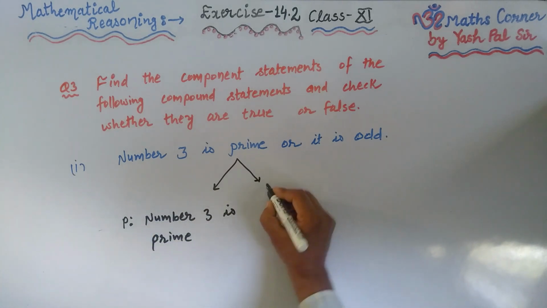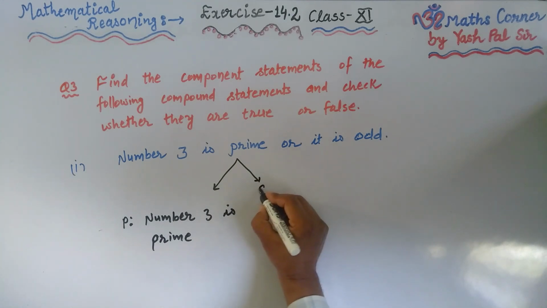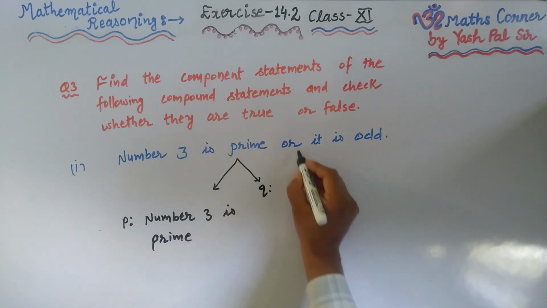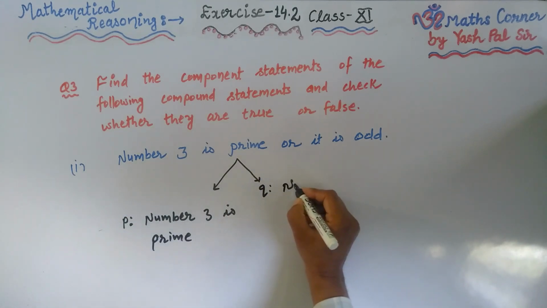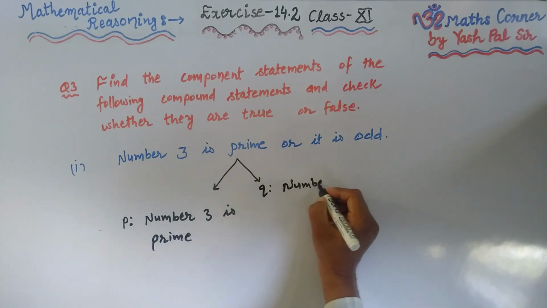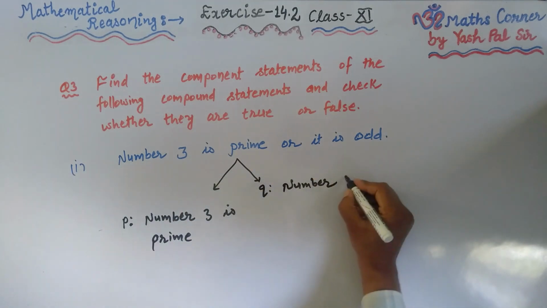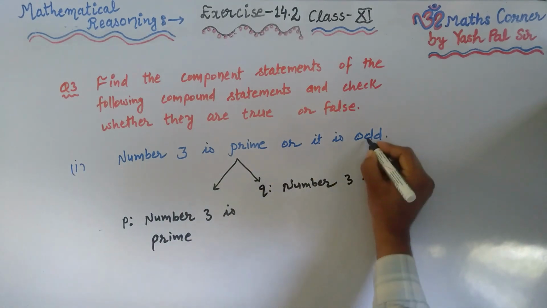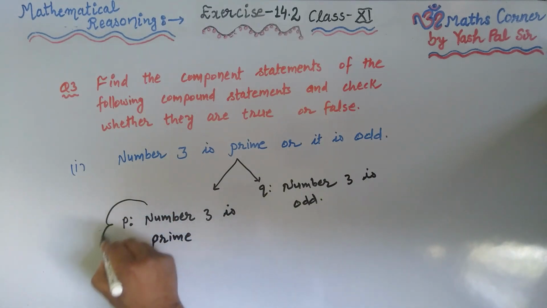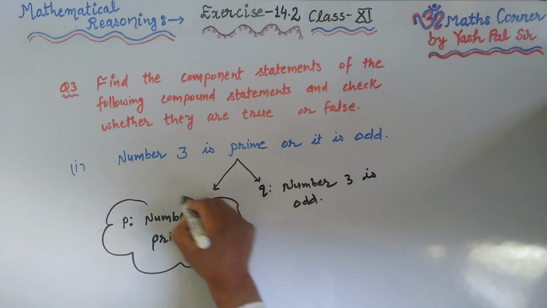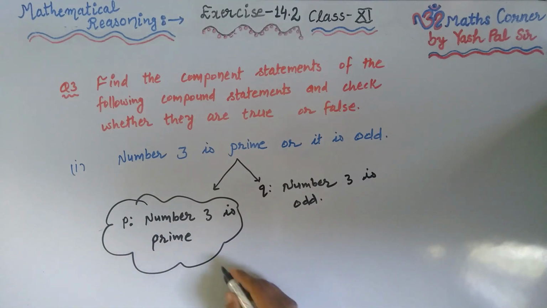And the second component is Q. Suppose Q is the statement, so we start from here. Number 3 is odd. Okay, now what is the result? Number 3 is prime. Yes, this is prime, so we say true.